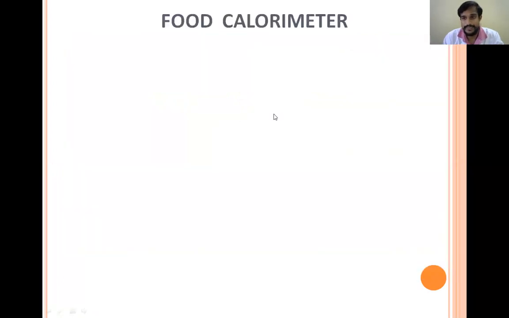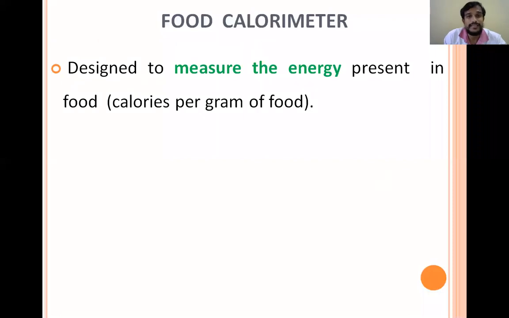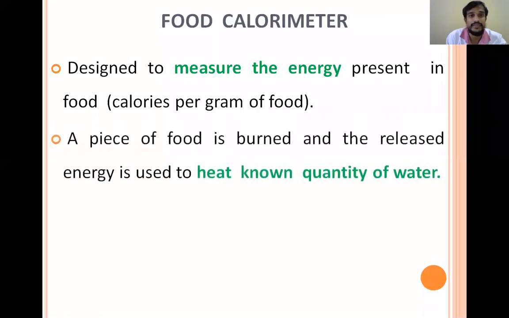So, the food calorimeter. We had seen the energy calculation. This food calorimeter is used for calculation of energy. It is designed to measure the energy, calories per gram, in the food. In this, a piece of food item is taken and it is burned.